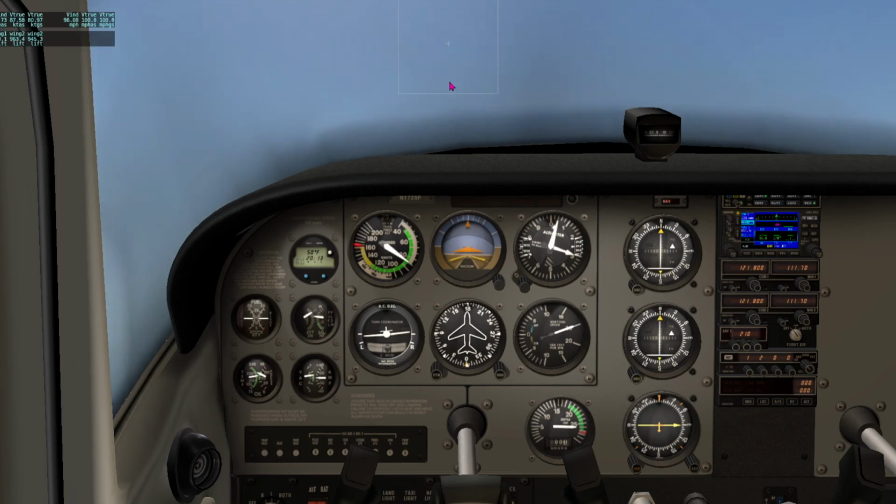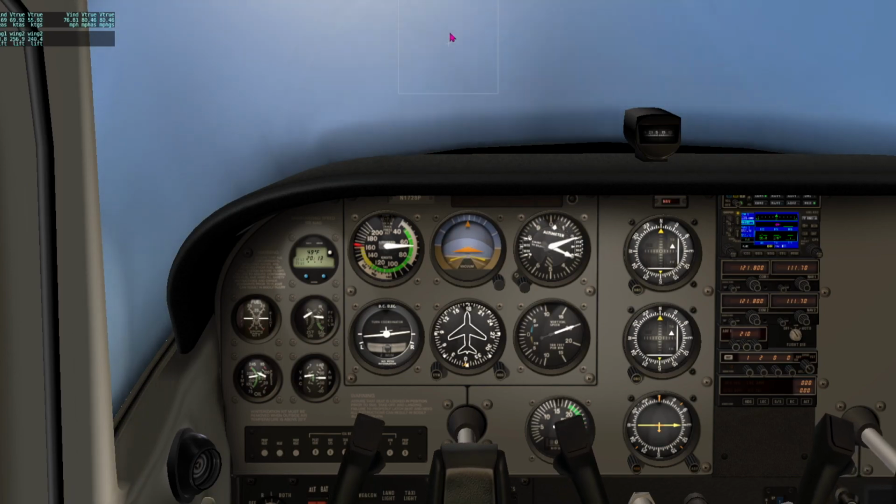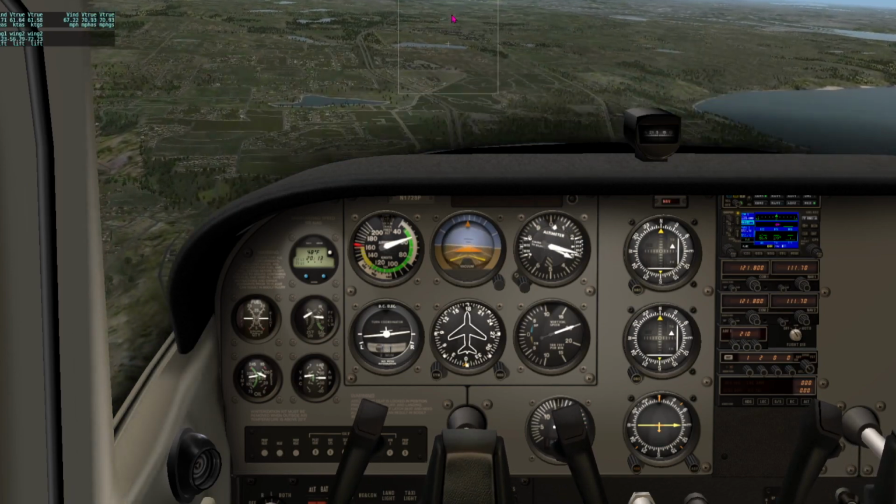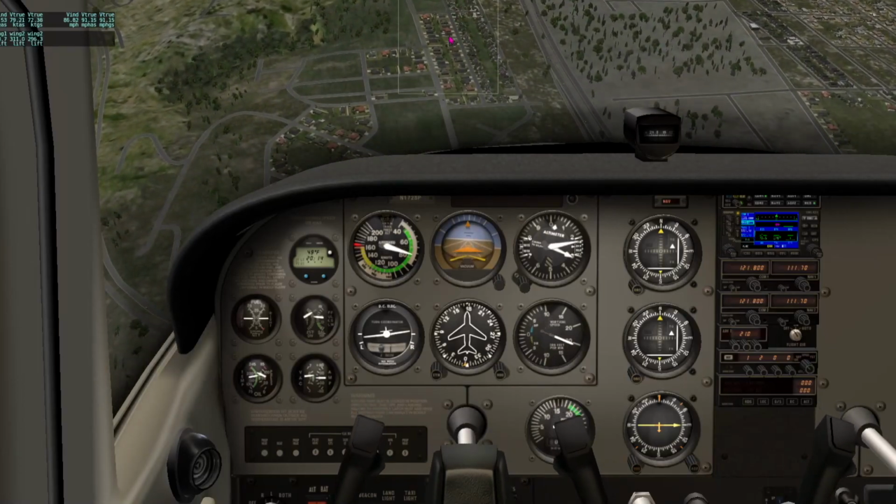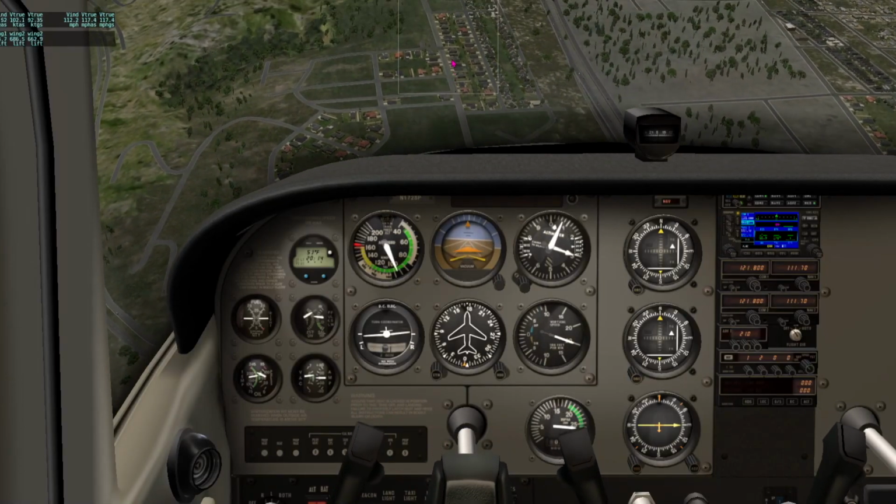If we want to recover from stall, we will have to put the nose of the aircraft down to generate more airspeed until we can recover the control of the aircraft.